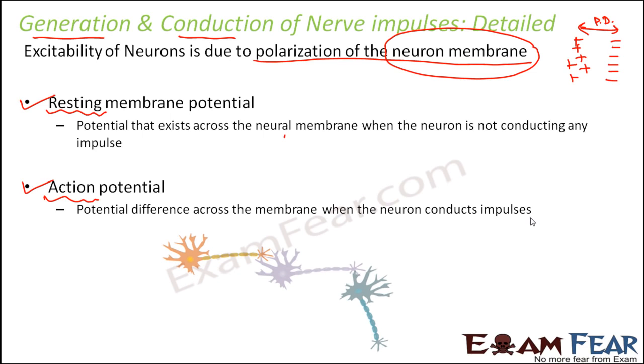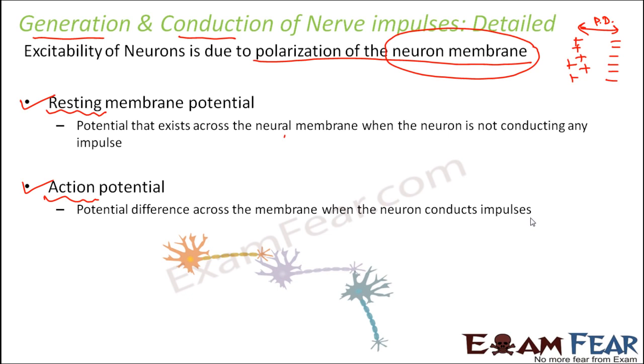This is just the first slide, and I do not want to give you so much information that you get overloaded and don't understand anything. The main thing we are going to discuss is that generation and conduction of nerve impulse across one neuron happens due to potential difference. This potential difference exists when the neuron is not doing anything, in the resting phase.